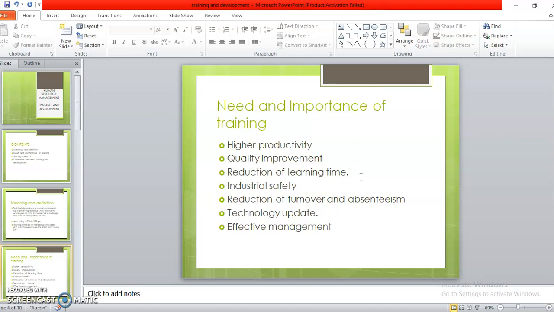Next, reduction of learning time. What is this? Suppose I do not train an employee and put him in a job to perform a task which he is not aware of. He would take time firstly to learn the process and then to implement it. Rather, if I provide him training prior to giving him the task, there would be a reduction of learning time and he would be able to perform even more efficiently.